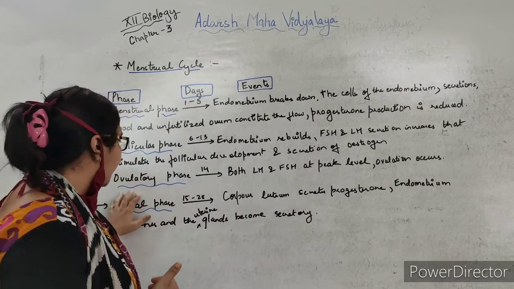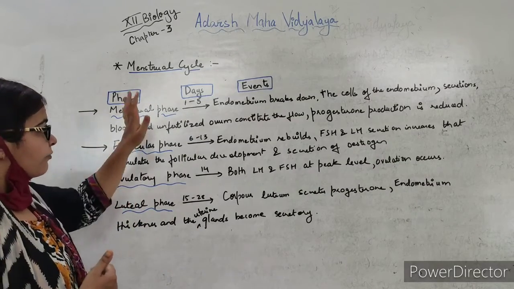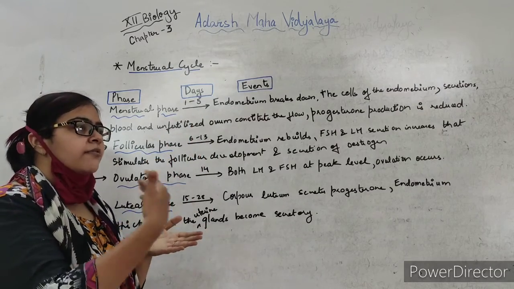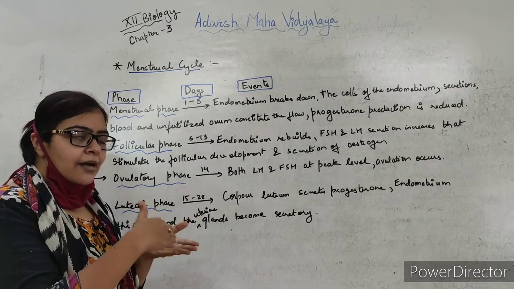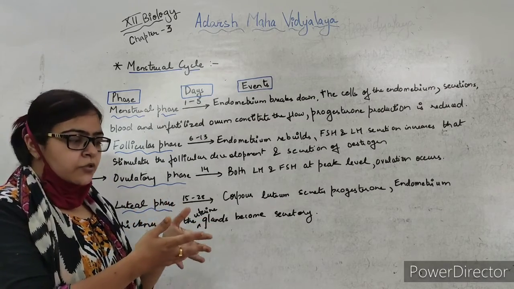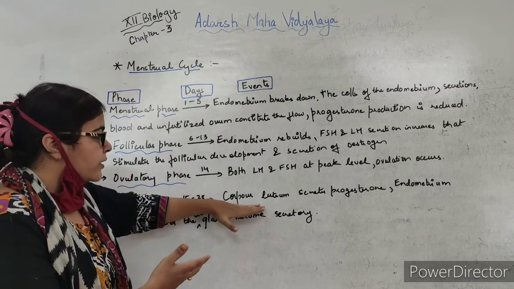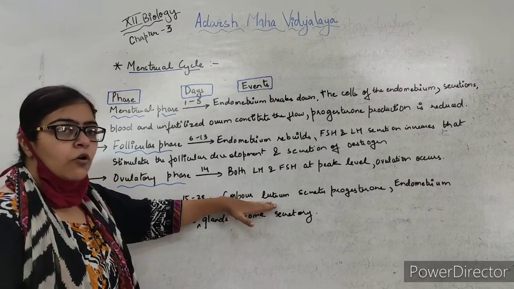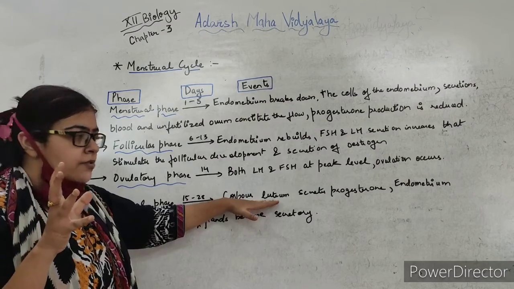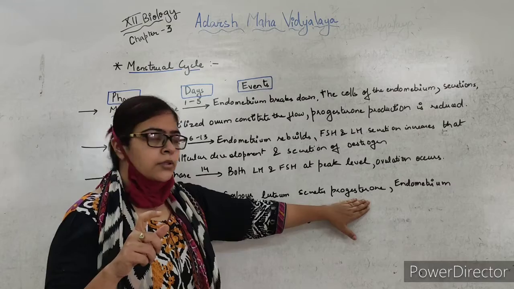Now in the luteal phase, the Graafian follicle which was formed, as you have seen in the diagram, that the primary follicle was developing into the Graafian follicle, and after the release of the ovum from the Graafian follicle, what will happen in the luteal phase is that the Graafian follicle will convert itself into a structure that is called corpus luteum. Now this corpus luteum, that is a flower shaped structure, when it is formed, it will secrete what? It will secrete progesterone. Okay.